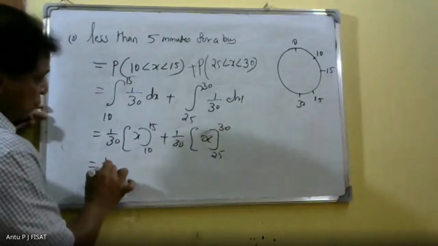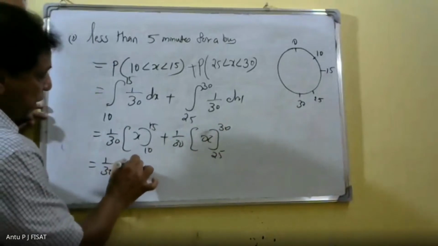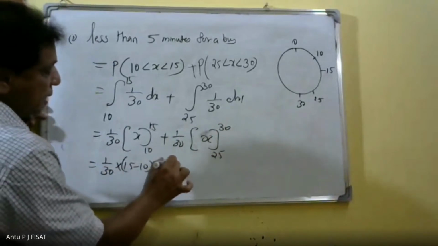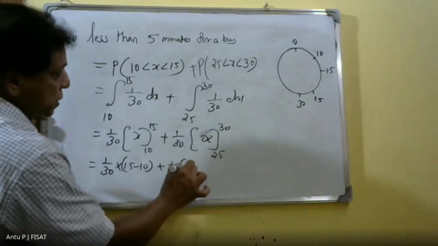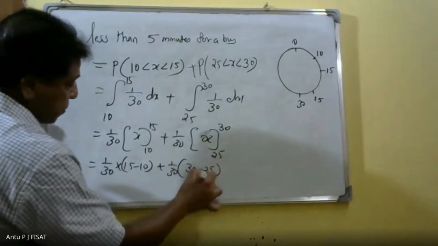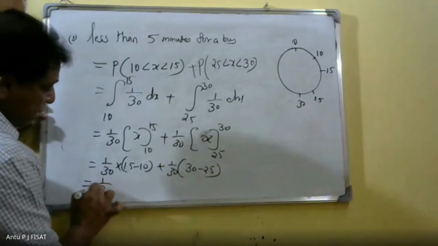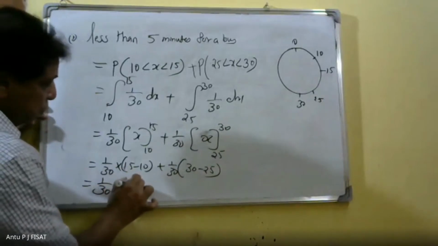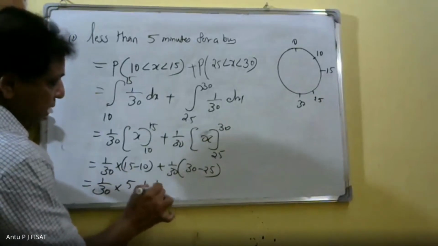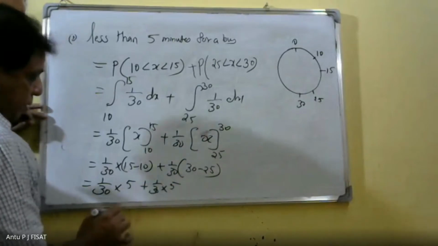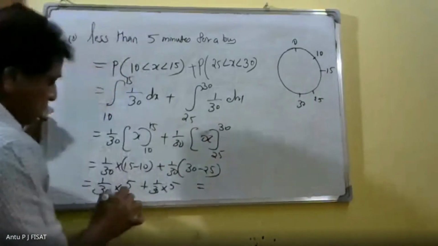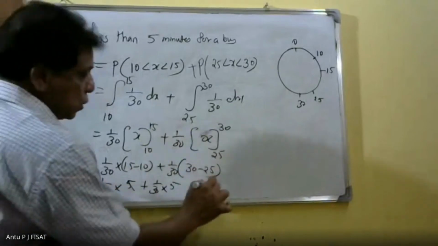That is 1 by 30 into 15 minus 10 plus 1 by 30 into 30 minus 25. That is 1 by 30 into 5 plus 1 by 30 into 5, which is 5 by 30, that is 1 by 6.